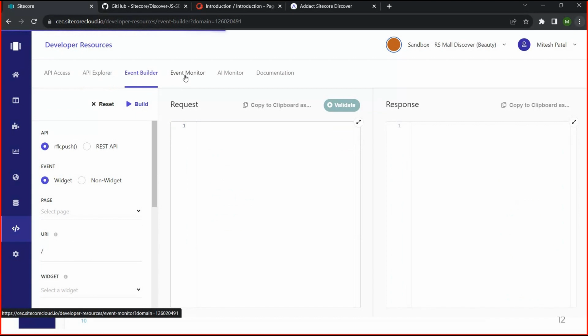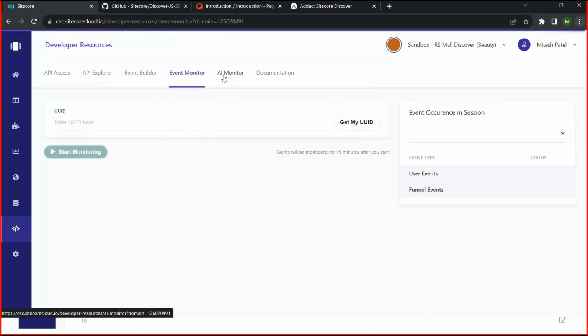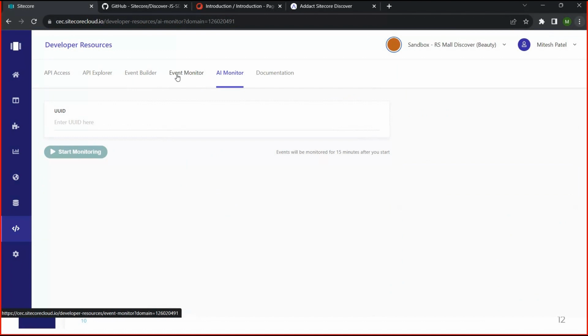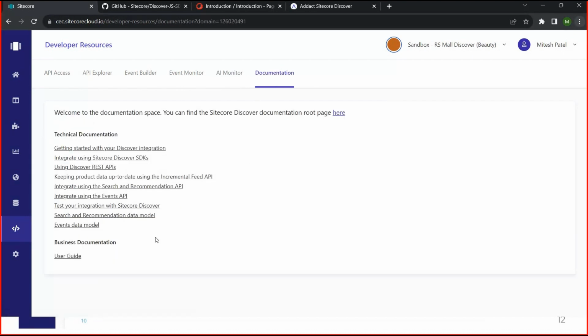Event builders and event monitor. And AI monitors, we are tracking all the user information, what kind of events they have performed. They have performed click events, add to cart events, PDP view events, search, where they have entered some keywords. So it will track all that information here. In the documentation section, you will get all the documentation required to implement these platforms. They have provided very good documentation in this section.